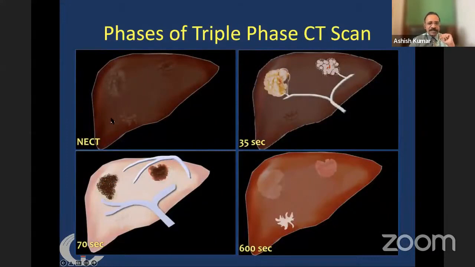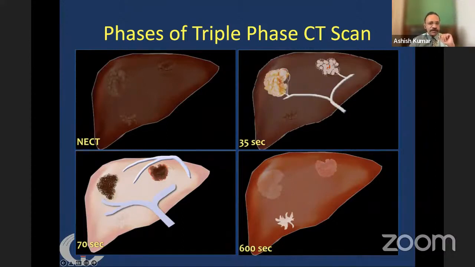This is the first phase, that is non-contrast CT scan, where none of the lesions are enhancing. But when we give contrast, in the arterial phase, the hepatocellular carcinoma tumors are enhancing. But once the contrast reaches through the portal vein, the rest of the liver enhances, but now the tumor is not enhancing, so this appears as washout, and in the late phase all becomes isodense.